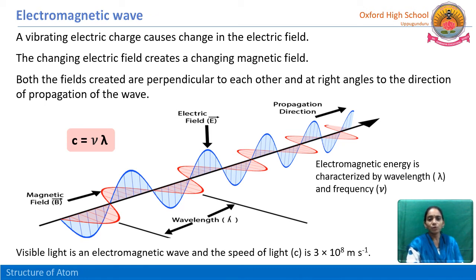We know that here c is the velocity of the light, nu is the frequency and lambda is the wavelength. Visible light is an electromagnetic wave and the speed of light, that is c, is 3 into 10 to the power of 8 meter per second, or meter second to the power of minus 1.